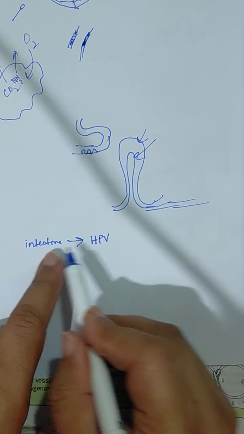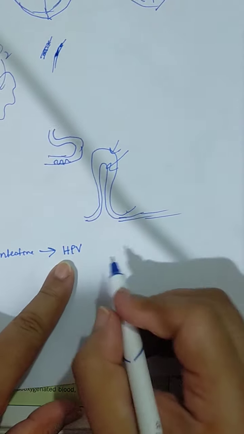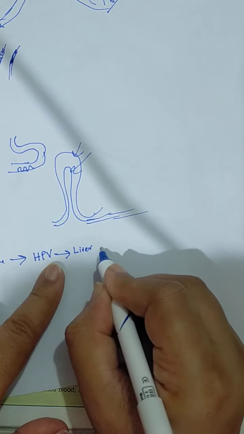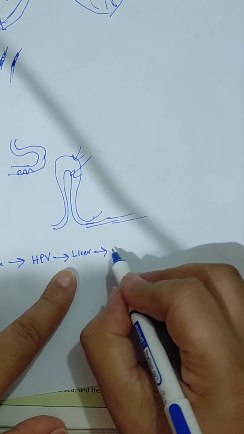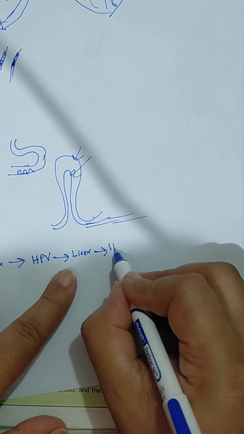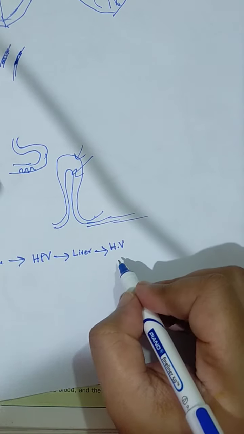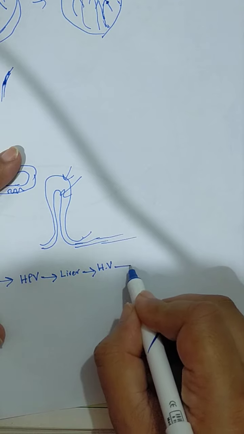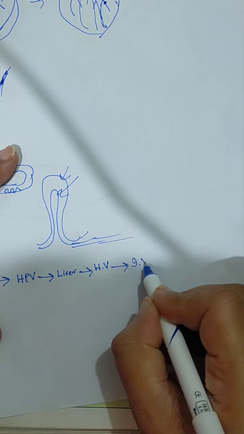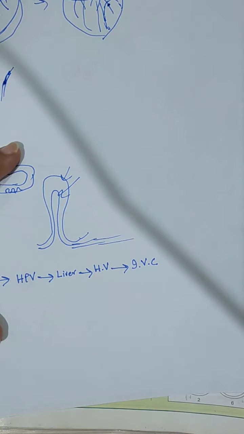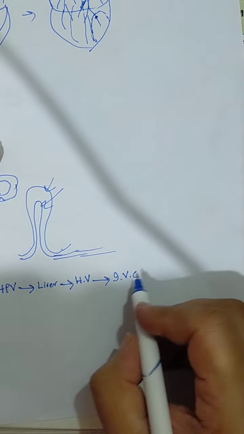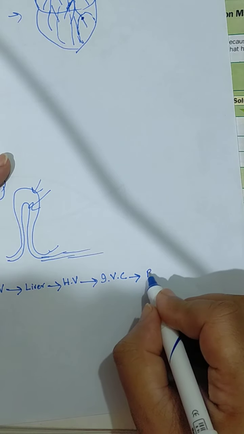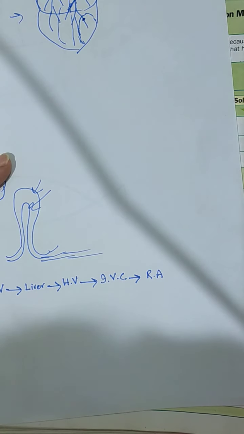From the hepatic portal vein it will go to the liver. From the liver it will go to the hepatic vein. From the hepatic vein it will go to the inferior vena cava, and the inferior vena cava will take this blood to the right auricle, the right side of the heart.